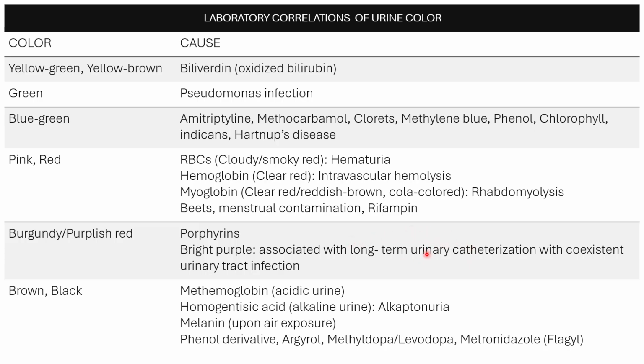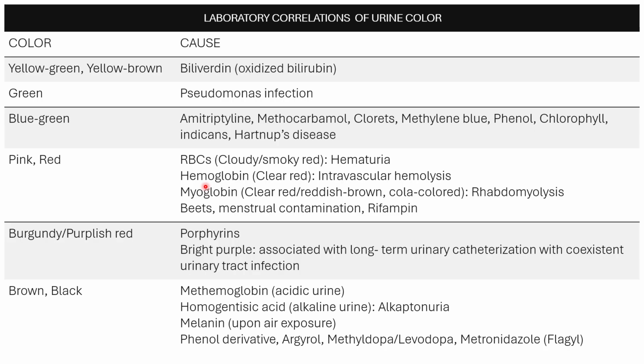Your beets, this one is eaten. Beets will give you pink or red urine in an alkaline environment for individuals who are genetically susceptible.